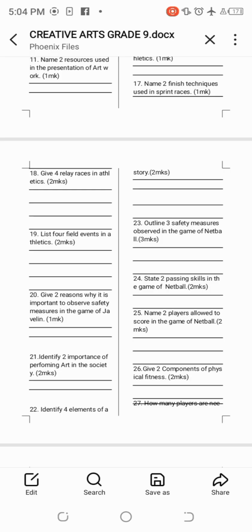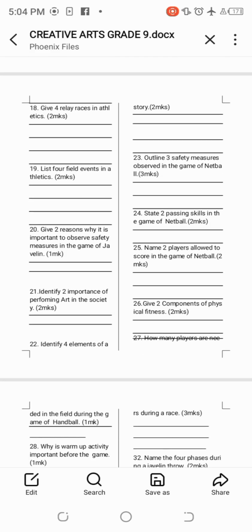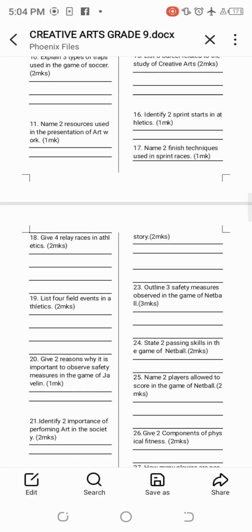Then 22, it says, identify 4 elements of a story, 2 marks. Elements of a story, we have characters, setting, plot, and theme.